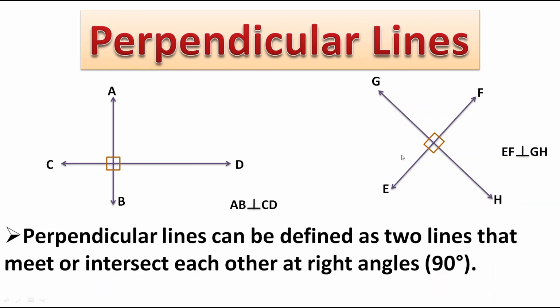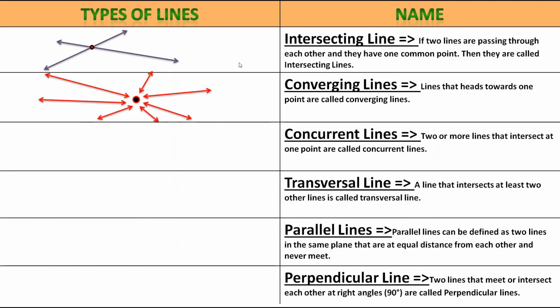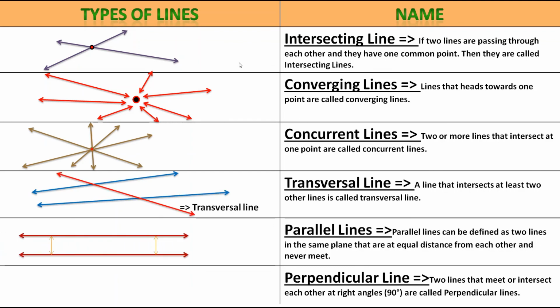So here I finished all the different types of lines. Here I'll gather the information. See here, this one is intersecting lines, and these are converging lines, concurrent lines, transversal line, parallel lines, and perpendicular lines. Okay. So actually these are very easy concepts, but they are very important when you solve many big questions for competitive exams as well as in your final exams. So these concepts are very important and very basic. If you just go through this video once, it will be very helpful for you.